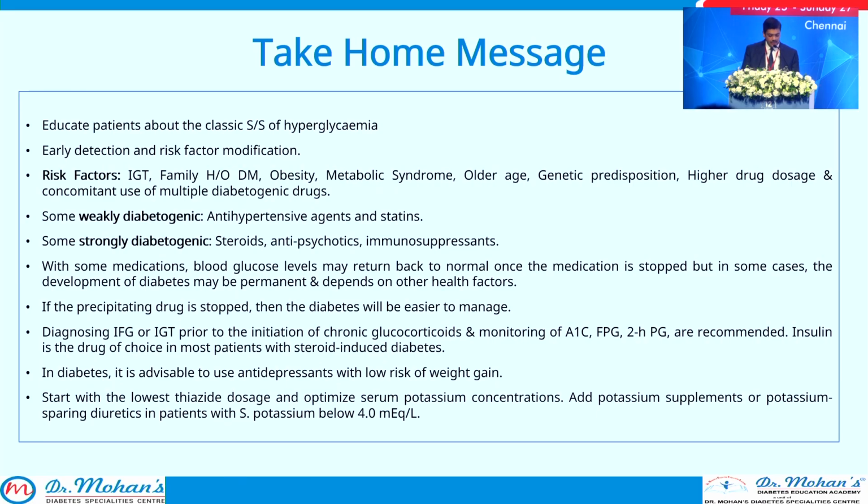If a precipitating drug is stopped, then the diabetes can be easier to manage. Diagnosing IFG and IGT, impaired glucose tolerance, prior to the initiation of steroids, and monitoring fasting, PP and A1C are recommended. Insulin is a drug of choice in most patients with steroid-induced diabetes. In diabetes, it is advisable to use antidepressants which cause very low risk of weight gain. So start with the lowest thiazide dose and optimize the serum potassium levels, add potassium supplements or potassium sparing diuretics whenever possible, and maintain the serum potassium below 4 milliequivalents.